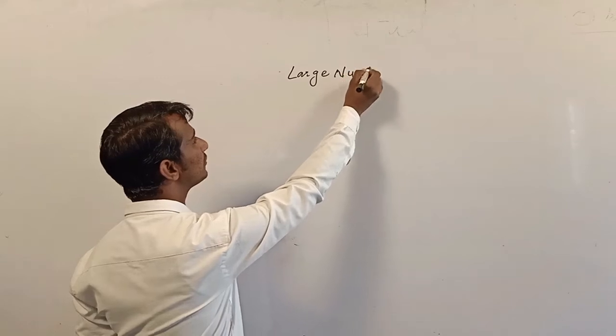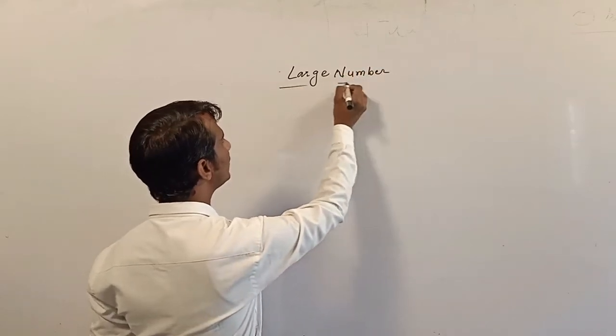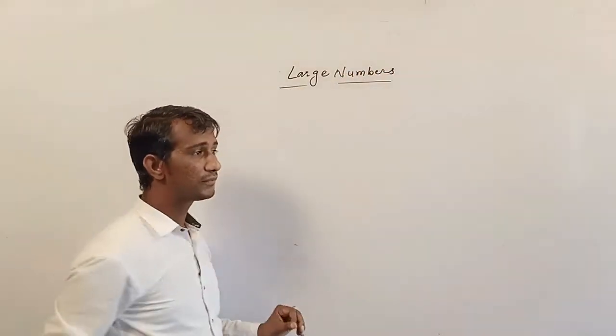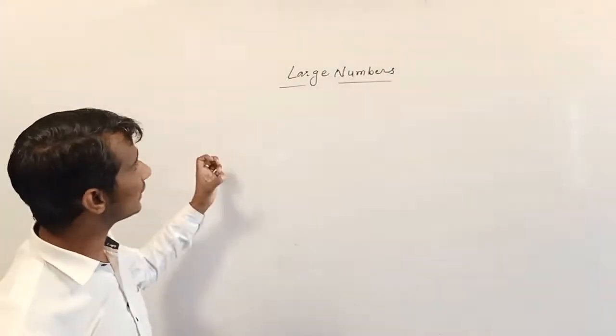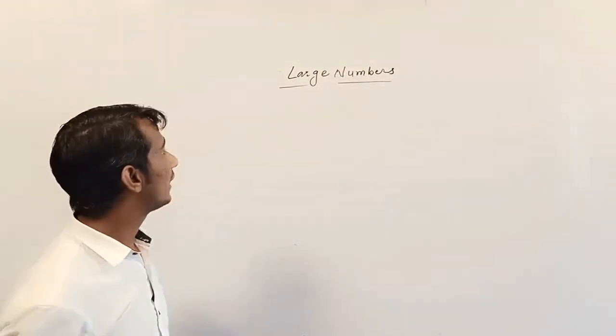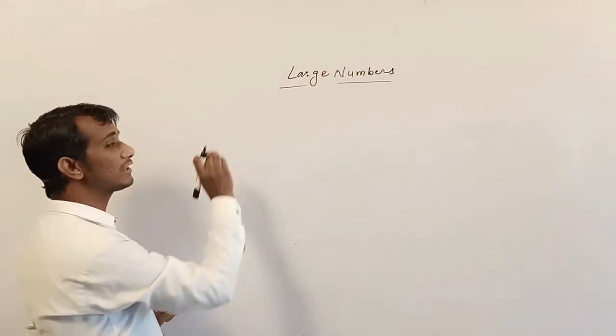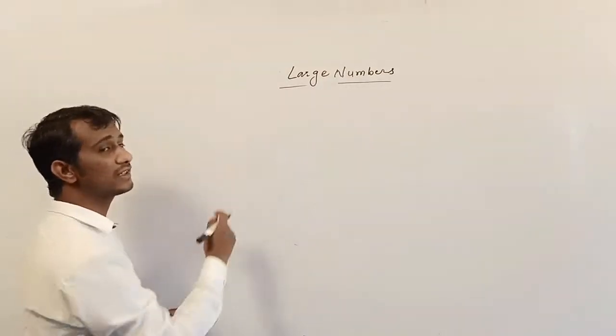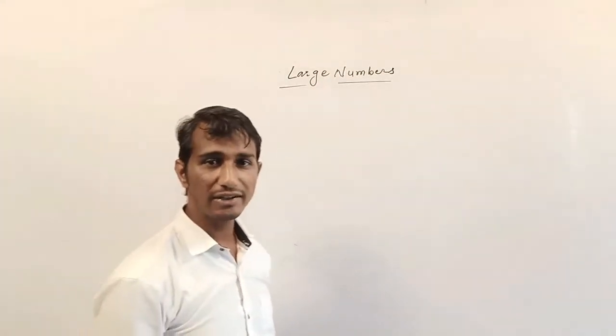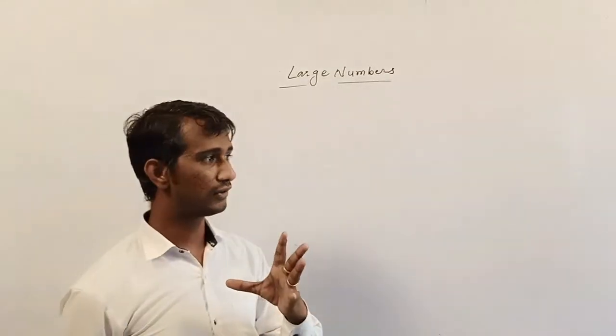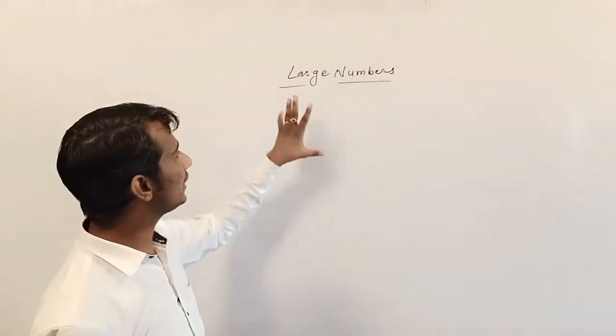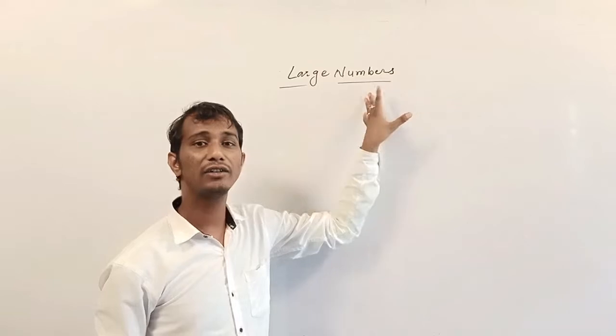Large numbers. Dear students, you know that you have studied numbers in class 4, and also which is the smallest number and which is the largest number. These are very important because we use numbers in our daily life.